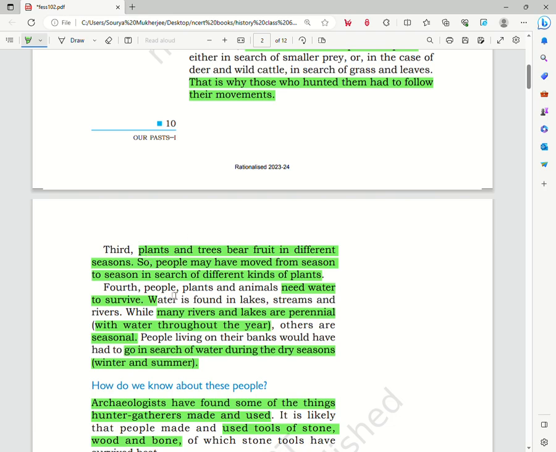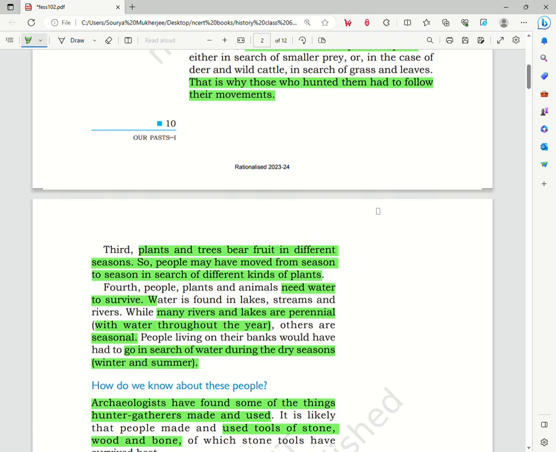And lastly, one of the major reasons for the travel or migration of the hunter gatherers from one place to another is in search of a source of drinking water.